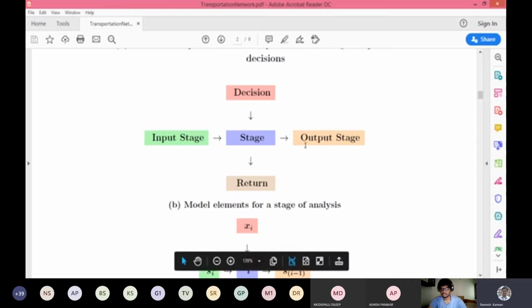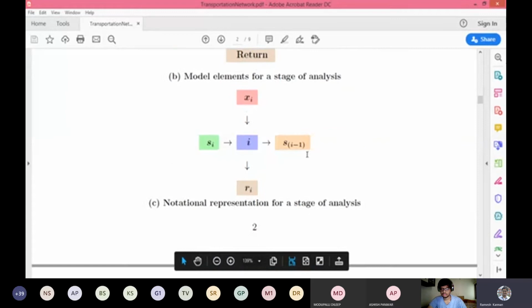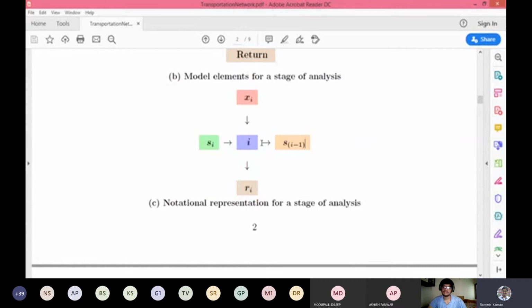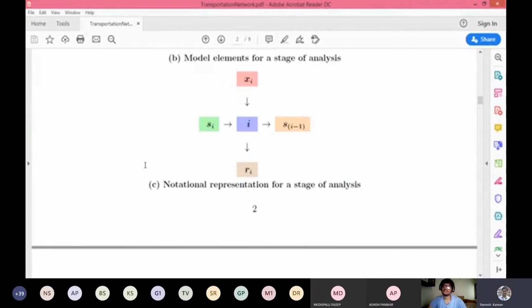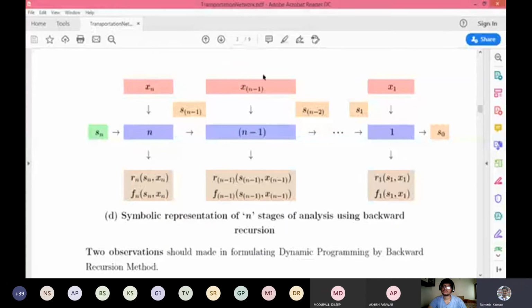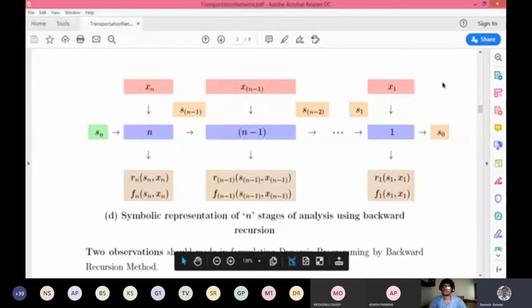So this is basically dynamic programming, and this is a mathematical way of representing the same. The ith decision goes to stage i minus 1 and so on. So this is the backward recursive. Si is the last stage, and i minus 1 is the previous stage of that. And when we talk about the holistic perspective, kindly pay attention, this is very important.